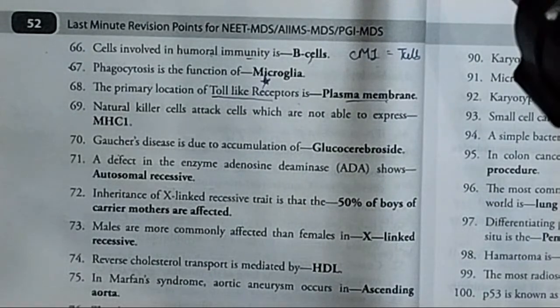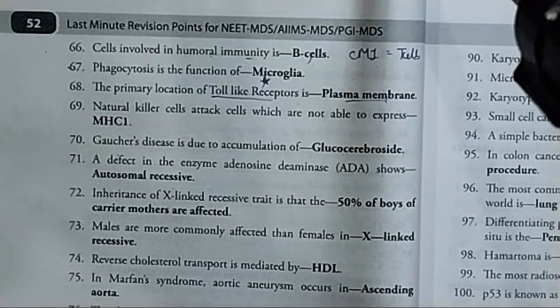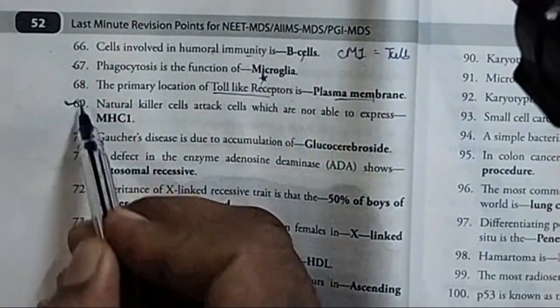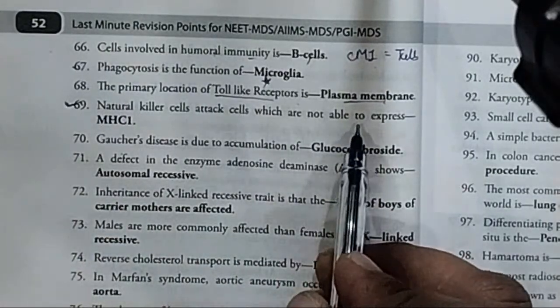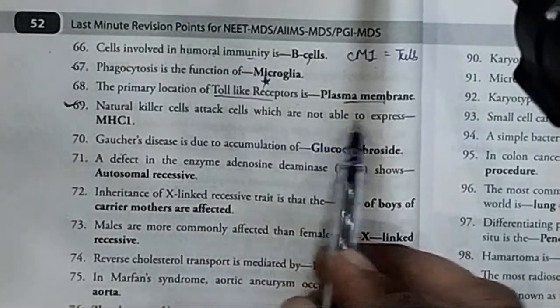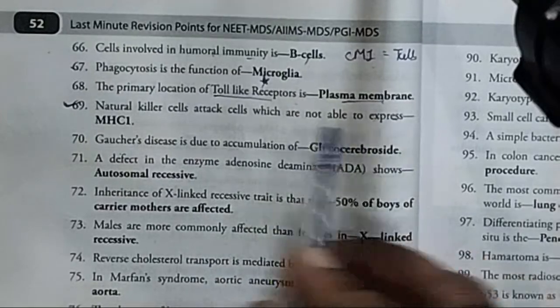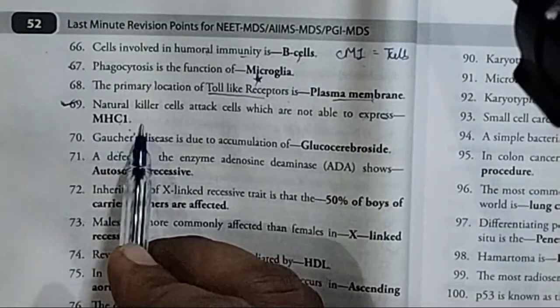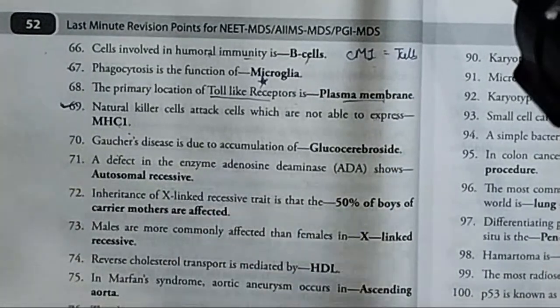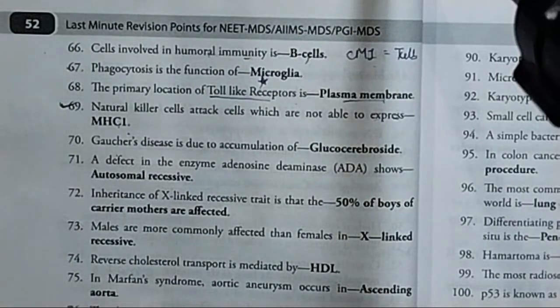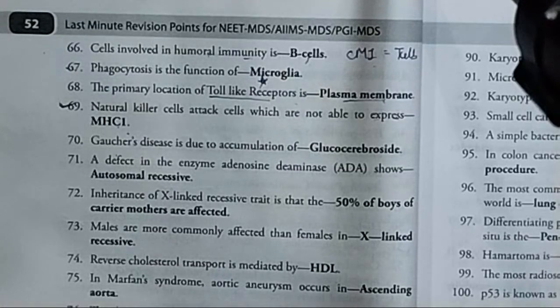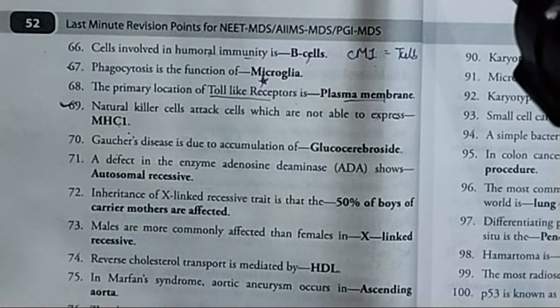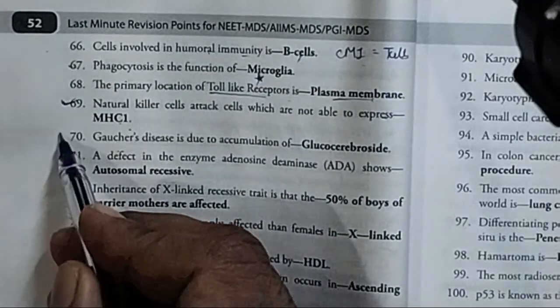Now, the next important MCQ is: natural killer cells attack cells which are not able to express what? Natural killer cells attack cells which are not able to express the major histocompatibility complex MHC1. So MHC1, it is the natural killer cells that attack cells which are not able to express this MHC1 gene.